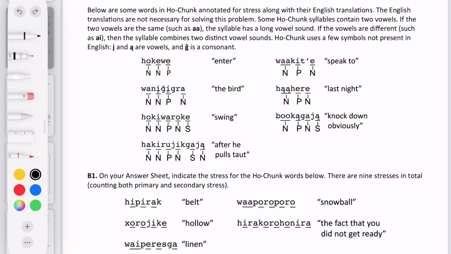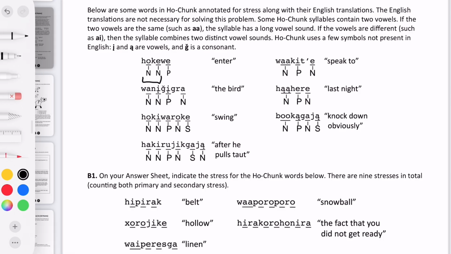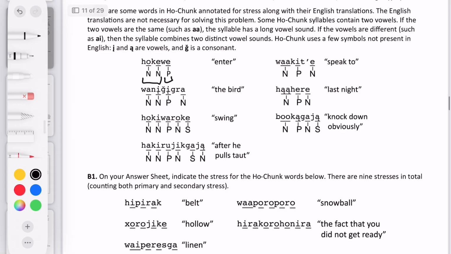Okay, so now we'll just go through these words and see if we can find any patterns based on where the stresses go. I would say, just from a first glance, there seem to be two columns. Like these are very similar and then these are very similar, just because they kind of build on each other, where they're each the same and then they add a new stress, but in each column they have the same sort of stresses. And that pattern is, it starts with two non-stresses and then it goes to the primary on the third one, and that's the same thing here, and here, and here.